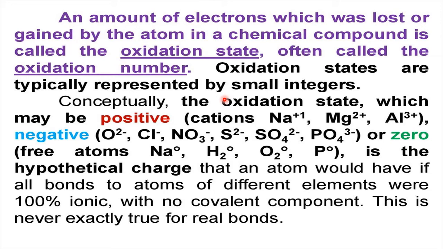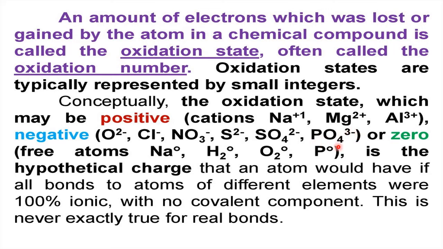Here he has given Na+1, Mg2+, Cl-1. Cl has gained 1 electron, oxygen has gained 2 electrons, aluminum has lost 3 electrons, and iron has lost 3 electrons.